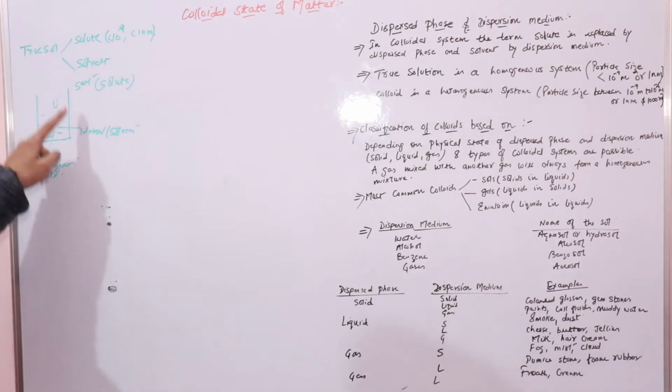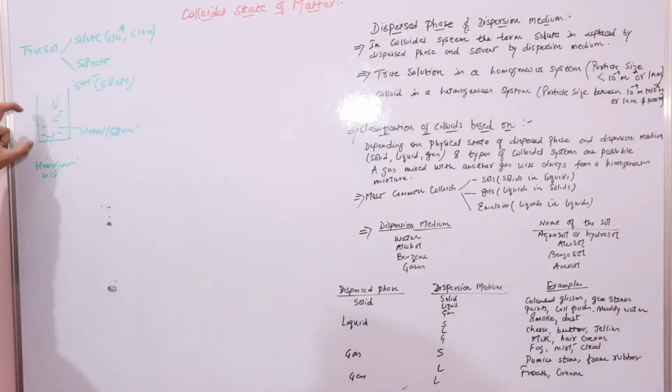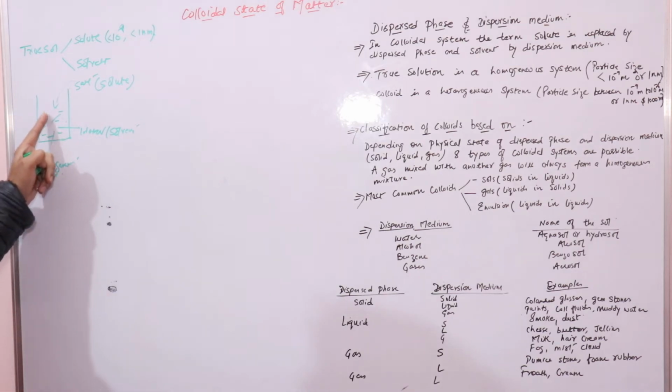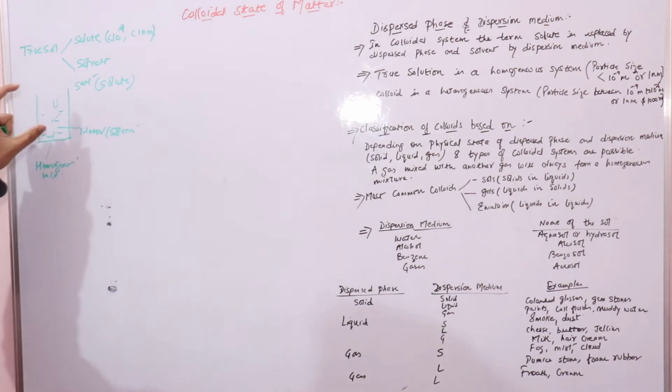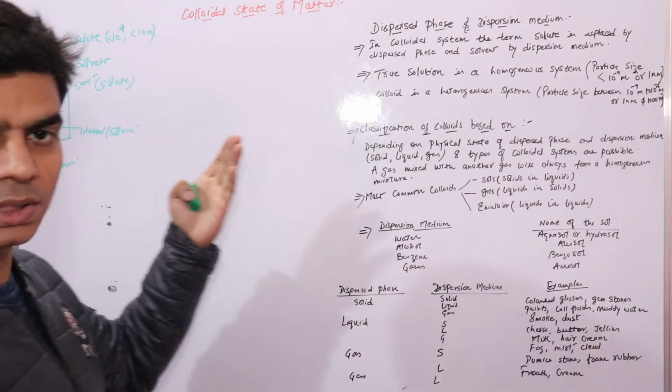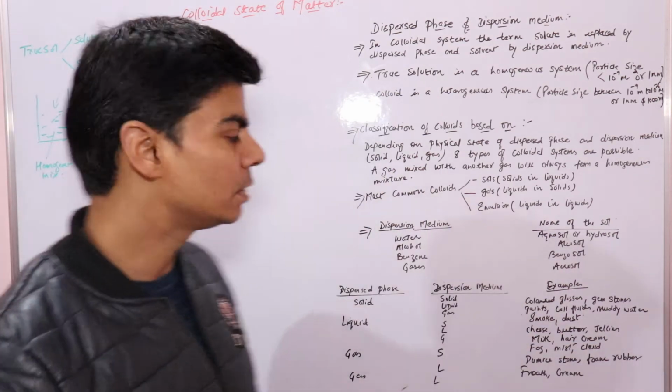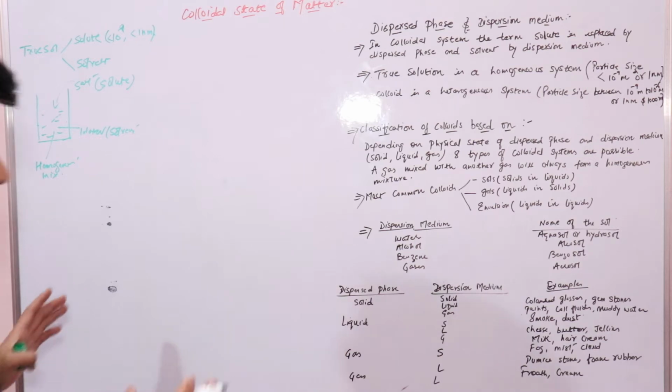The properties of this solution remain the same from top to bottom. If you take a sample from the bottom, middle or top, you will notice the properties remain the same.